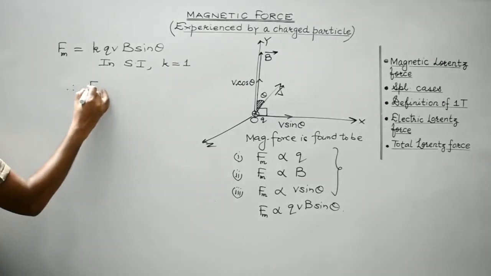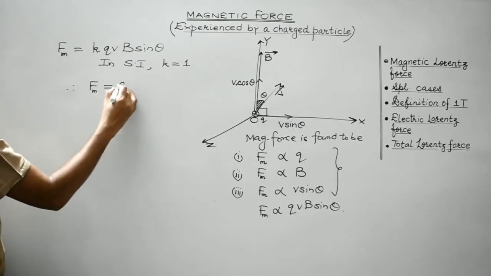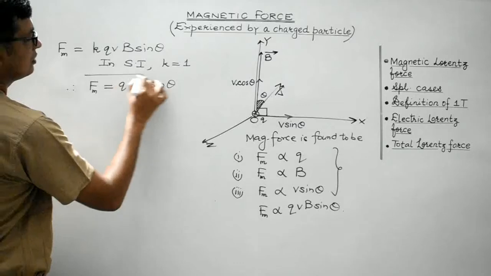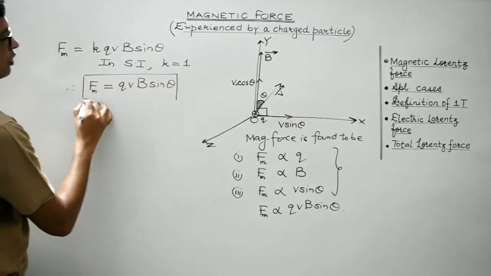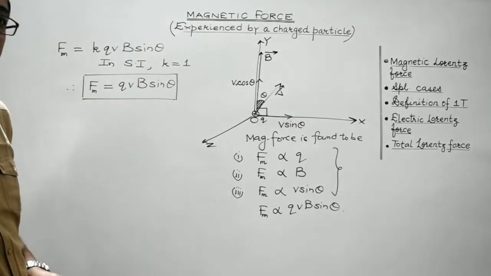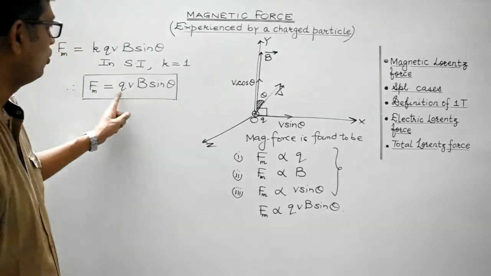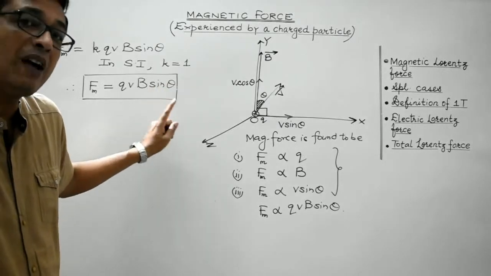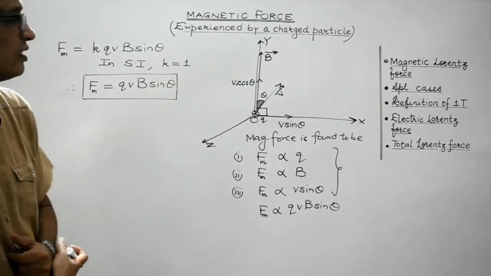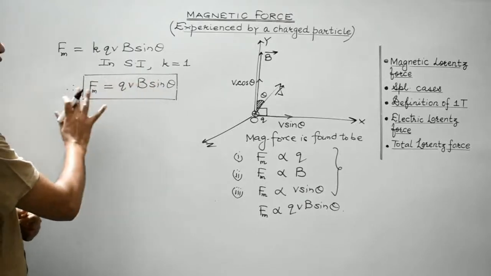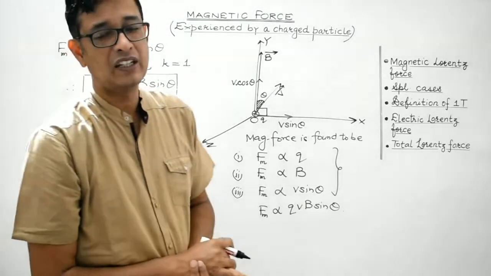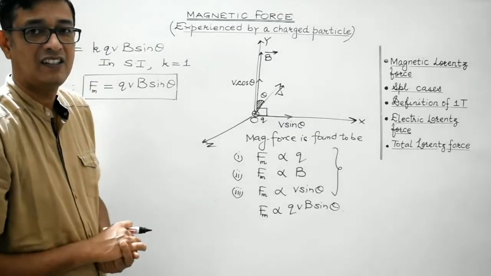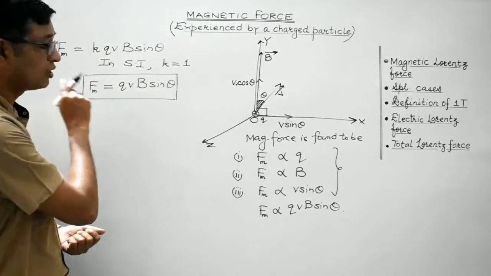Therefore, the expression for the magnetic force in magnitude is given by q v B sine theta. This is the formula for the magnetic Lorentz force. Theta is the angle between the velocity vector and the magnetic field vector. Right, students? From this formula, we can easily define the SI unit of magnetic field, which is Tesla. And before that, we need to find out the direction of F.